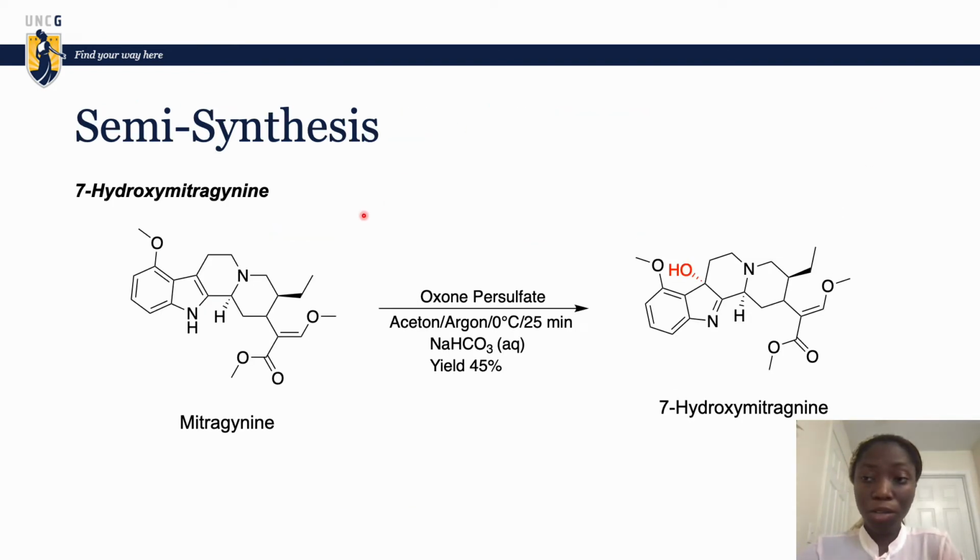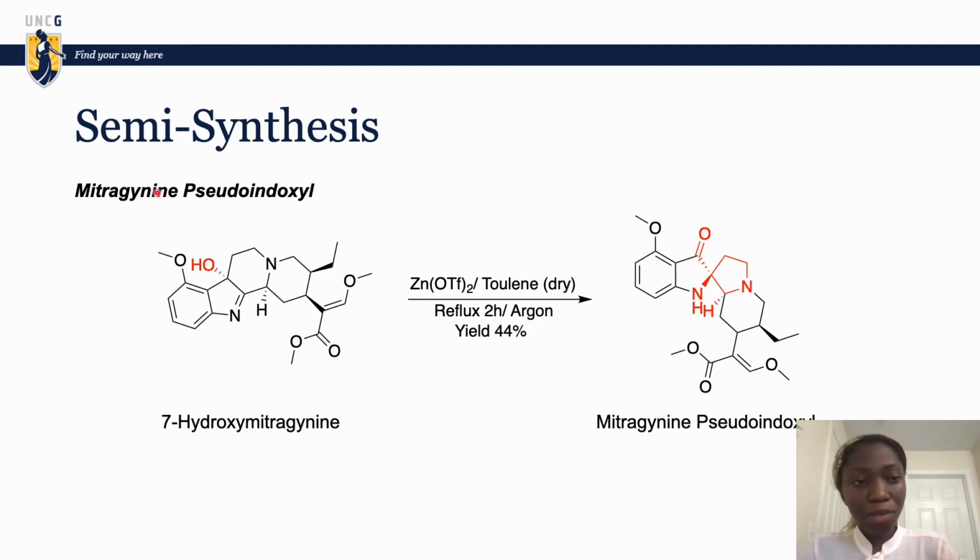After obtaining a large amount of mitragynine, we moved on to the semisynthesis of 7-hydroxymitragynine, where using mitragynine as a starting material, we were able to add a hydroxyl group with the use of oxone persulfate to semisynthesize 7-hydroxymitragynine with a yield of 45%. To semisynthesize mitragynine pseudoindoxyl, the starting material that was used was 7-hydroxymitragynine, and with the use of zinc triflate and toluene, we were able to synthesize mitragynine pseudoindoxyl with a yield of 44%.